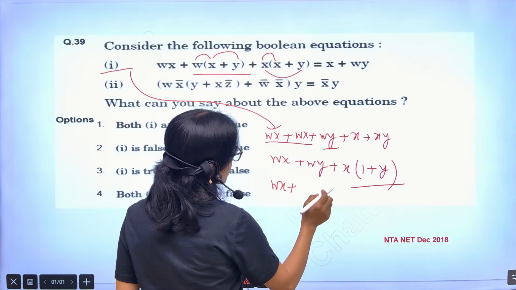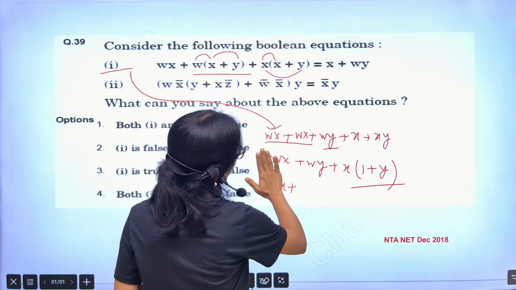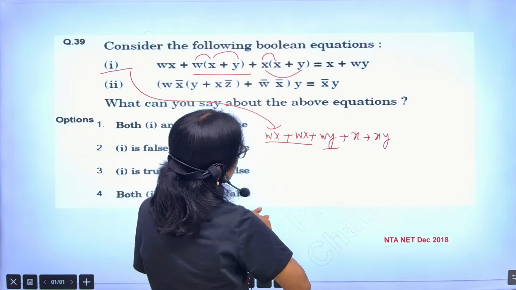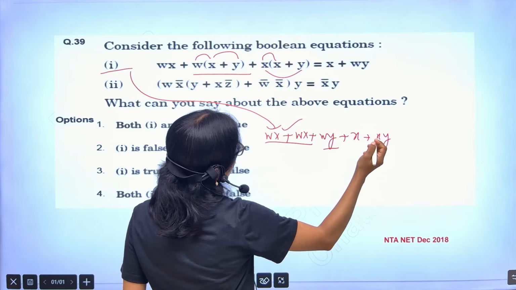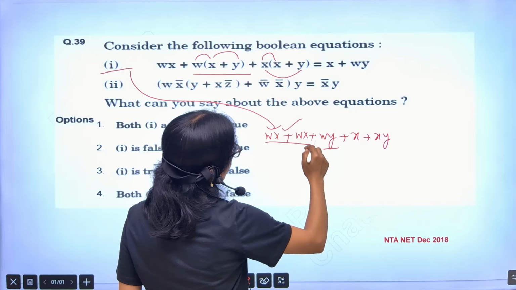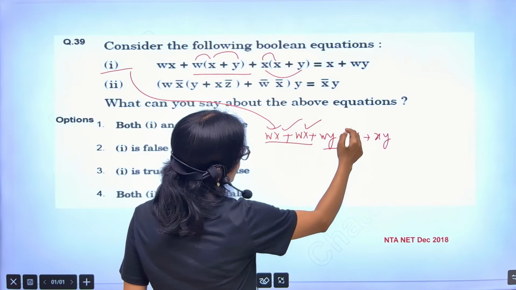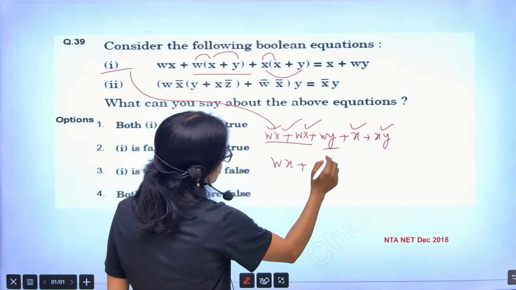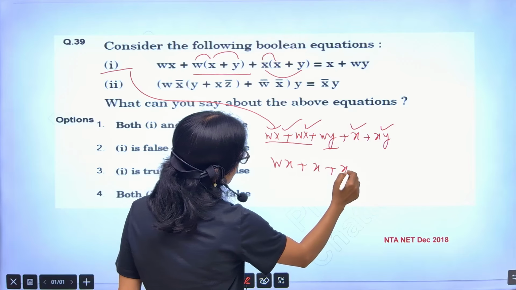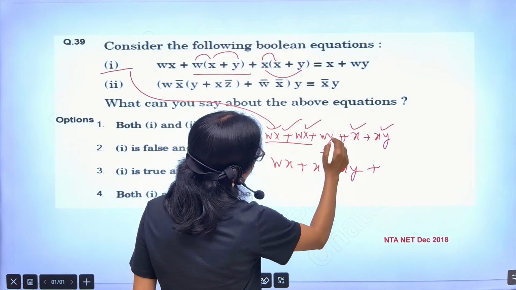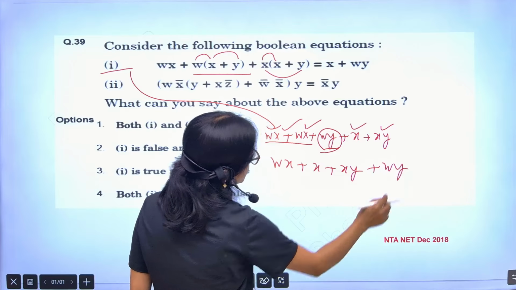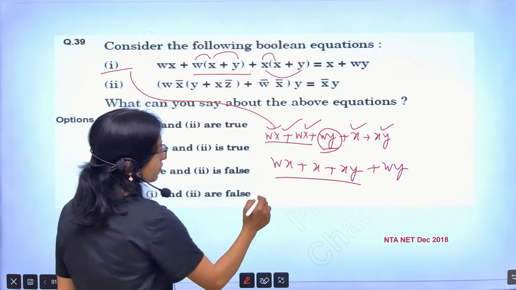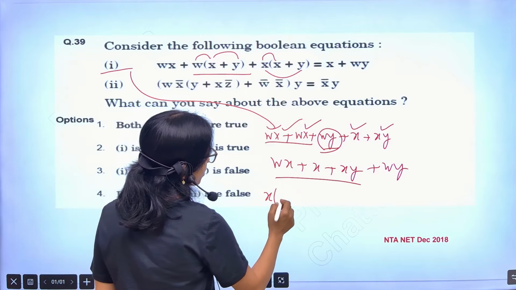Also I can do it in a slightly better way, like this. Wx you can get from here, and from here also you are getting Wx. So you are writing Wx plus x plus xy plus wy. Okay. Now take x common from all. If I take x common, what am I getting?